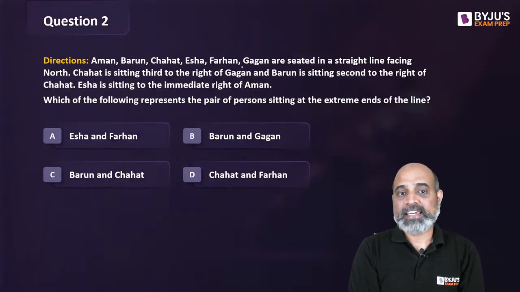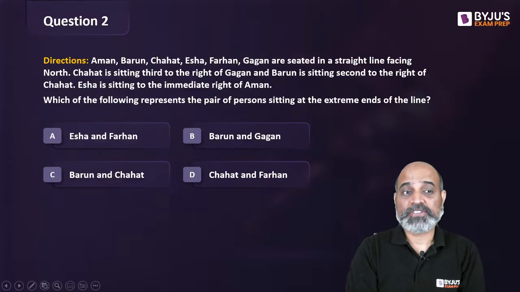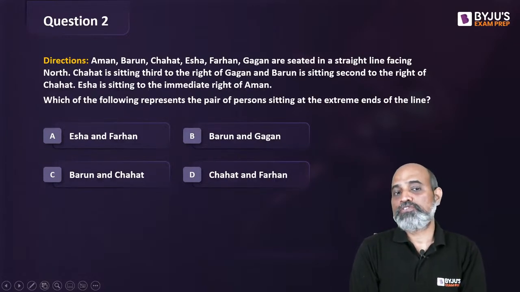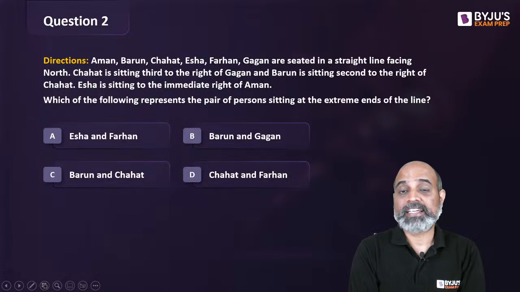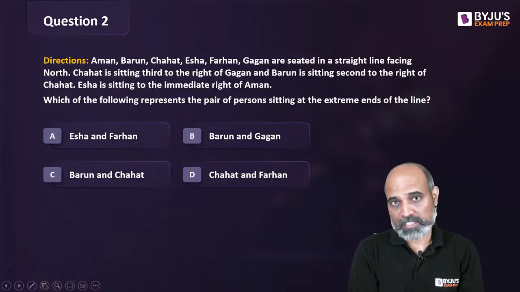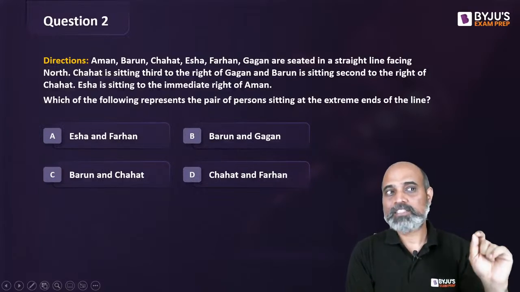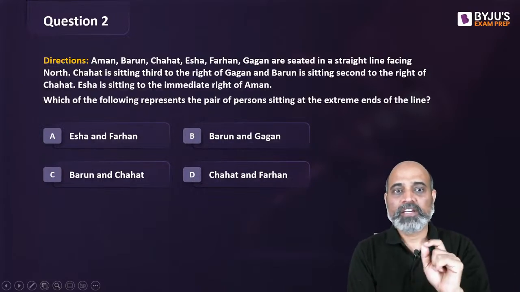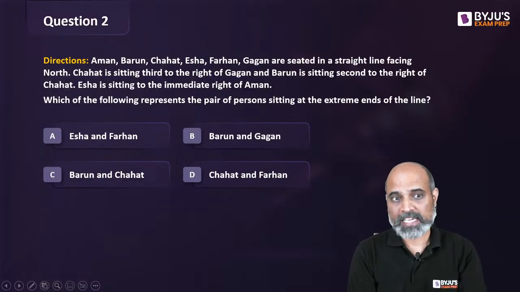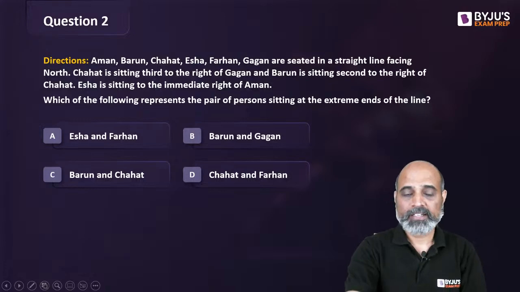A, B, C, E, F, and G are seated in a straight line facing north. C is seated third to the right of G, and B is sitting second to the right of C. E is sitting to the immediate right of A. So there are certain statements. Now the question is, which of the following represents a pair of people sitting at the extreme ends of the line? We have 4 definite options. We don't have an option which says cannot be determined, which tells us whatever sequence we are going to have, it's going to follow precisely, as in it's going to be a complete scenario. Cases nahi banne wale, right?